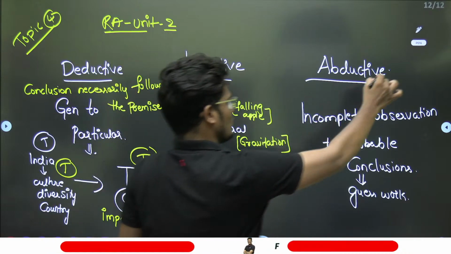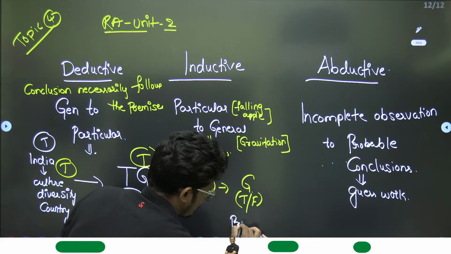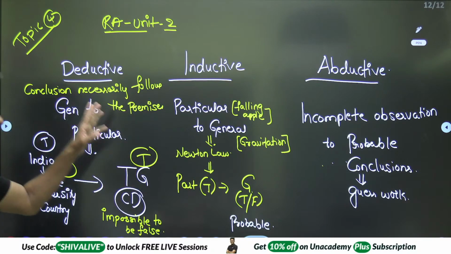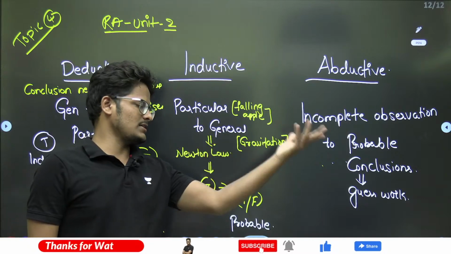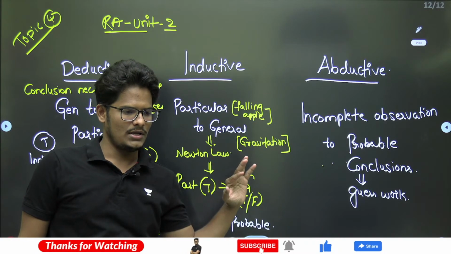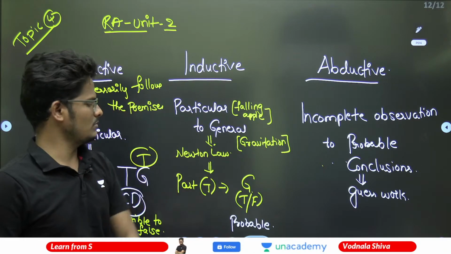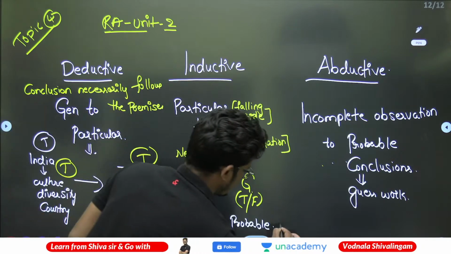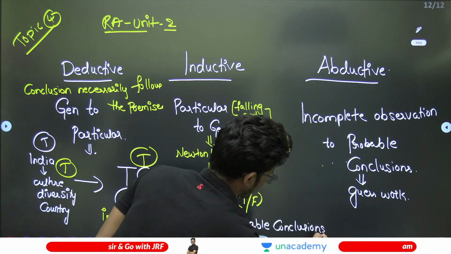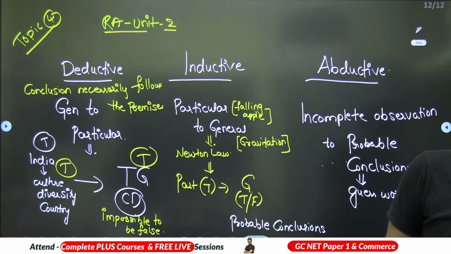That means only probable conclusions are possible, not necessary conclusions, because here the general gravitational force may be true or may be false. We cannot say anything. This is the bottom up approach: example to theory, particular to general, from a situation to generalization. These are probable conclusions only, and may not always be correct. That is the essence to be understood here.